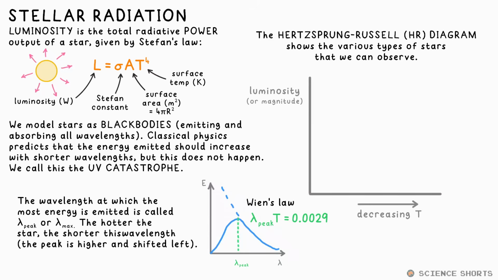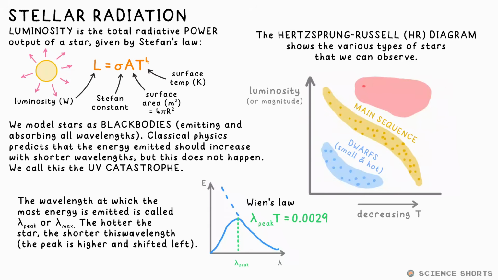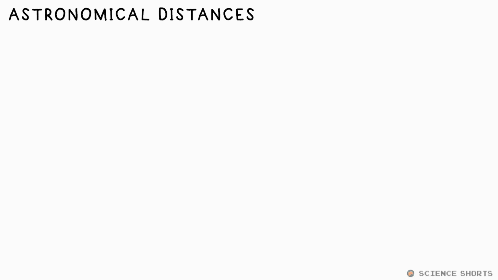We can draw a Hertzsprung-Russell diagram, just a graph of luminosity against temperature to show what stars exist out there. Just remember that temperature decreases as you go along the x-axis. Main sequence stars follow this line here. Luminosity follows temperature, which is what we would expect. White dwarfs are small but hot, while red giants are huge and relatively cool, so they occupy the spaces above and below the line.